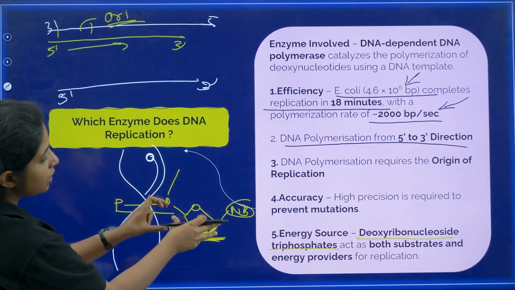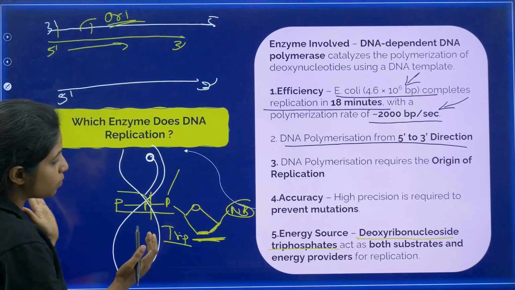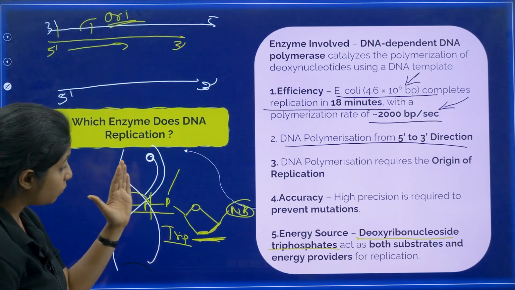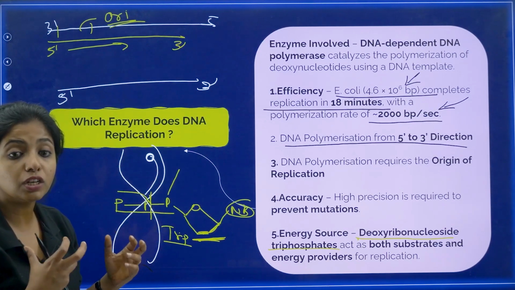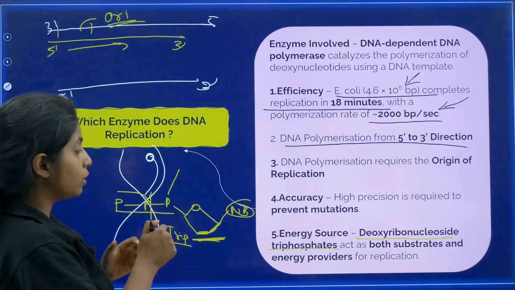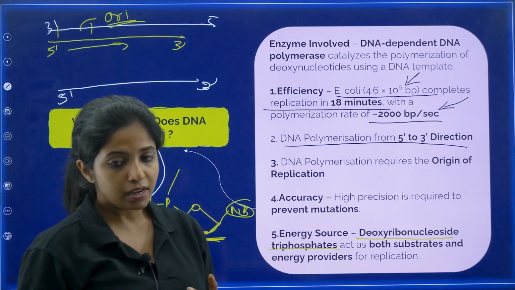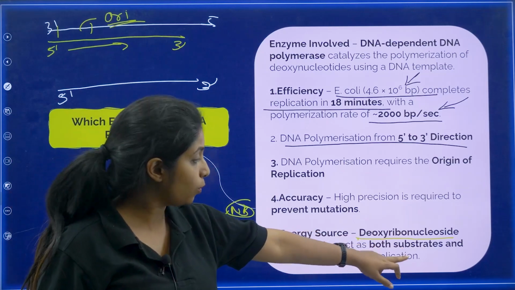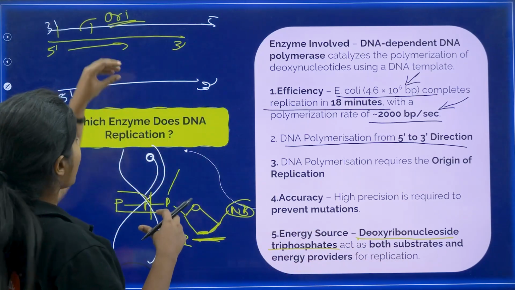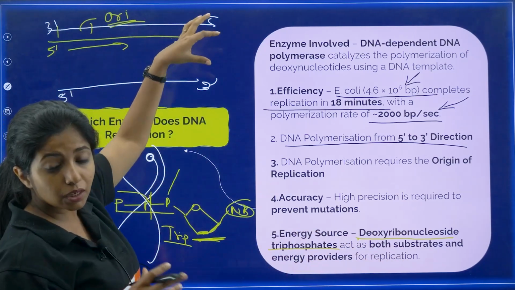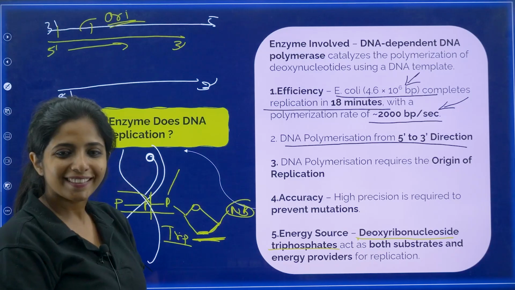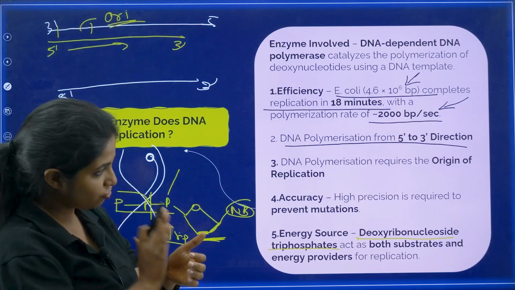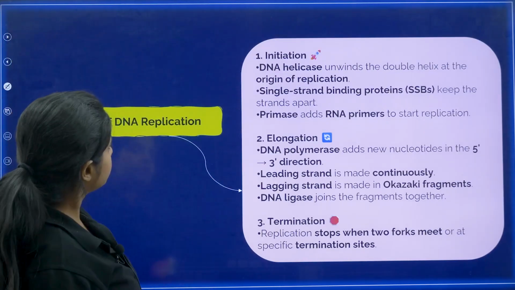Each time these are picked up, this bond is broken down, and when you break this bond, a lot of energy is released, and this energy helps in the formation of other bonds. So, the energy source is deoxyribose nucleoside triphosphate, which acts both as a substrate with which we can make the strand, and also as an energy source. Got it? Done? Chalo. Next.